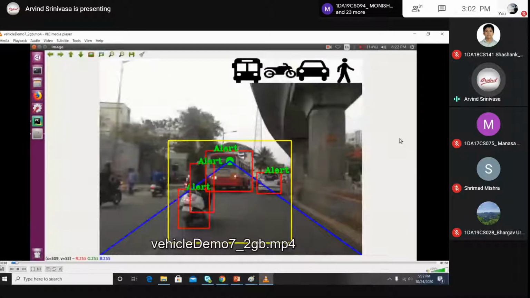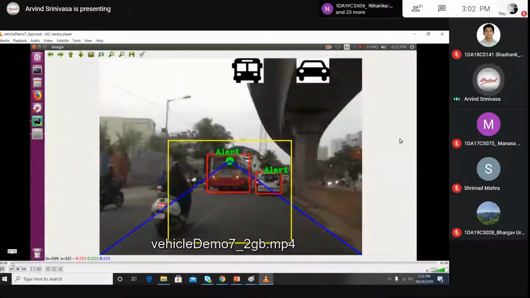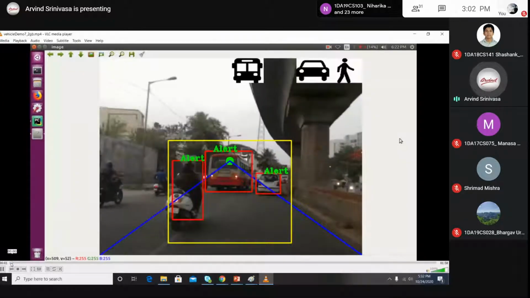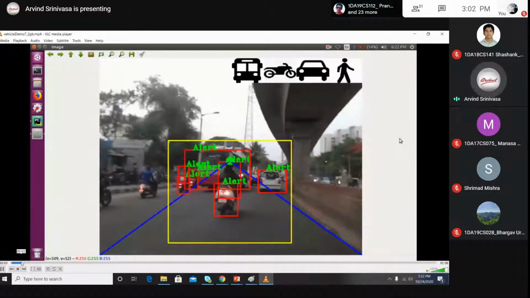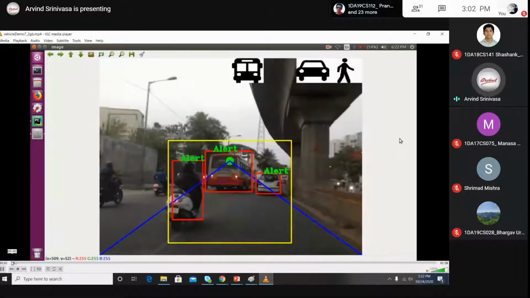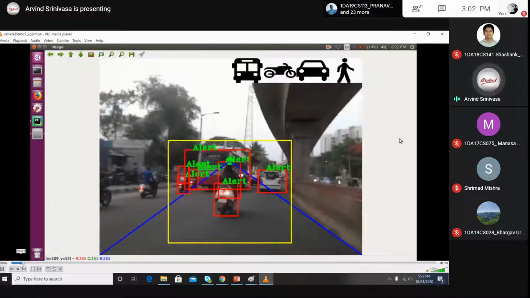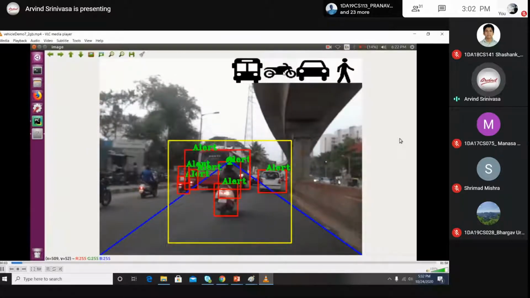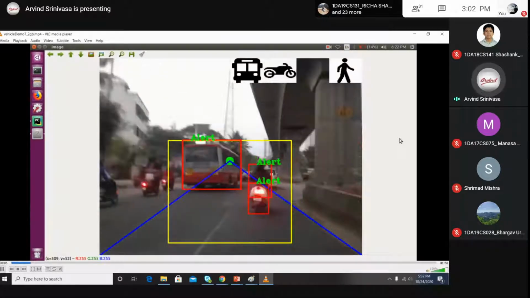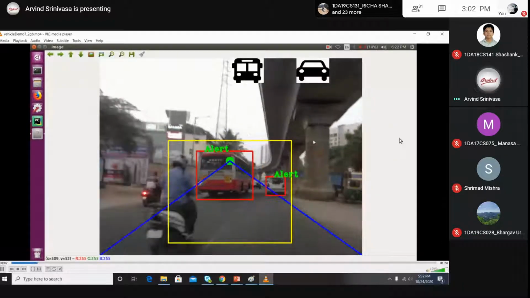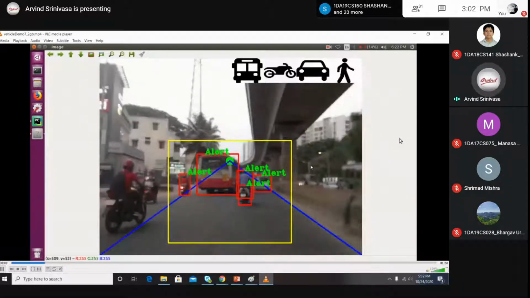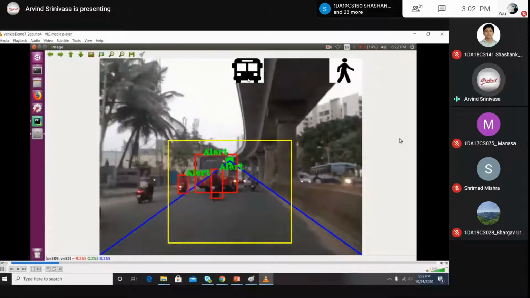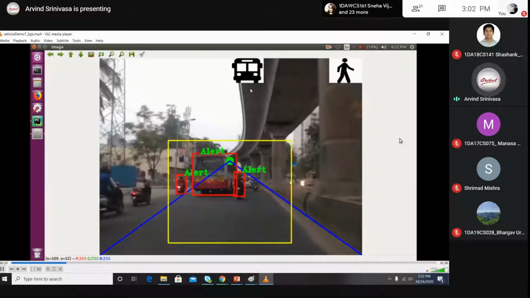So this was on Mysore Road when we were driving. It is not a recorded output. This is while driving, we were running the algorithm. You can see the two-wheeler is crossing. An alert is being given. The two-wheeler is there. Then he goes away, and it is able to run. Then the alert is not being given, and a bus is in the front. Okay, it is telling the bus is there in the front.